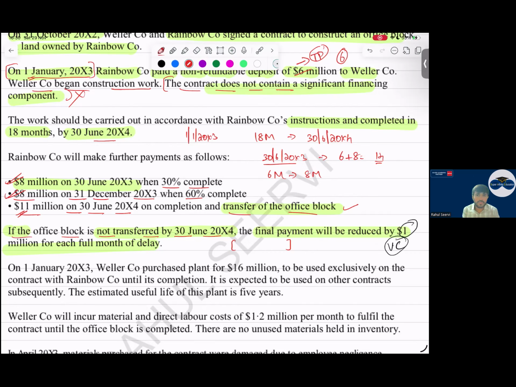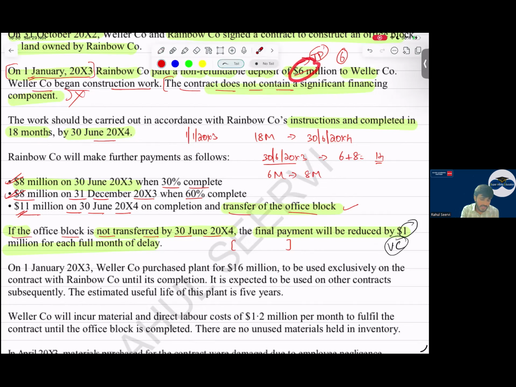Sir, what we will write down? So first I'll say it is a single performance obligation. Then I'll say the revenue should be recognized either at point in time or over the period. So in the given case, as the construction is done, it is creating an asset for our company. We will recognize the revenue over the period. Then I'll say the transaction price will include fixed payment and variable payment.